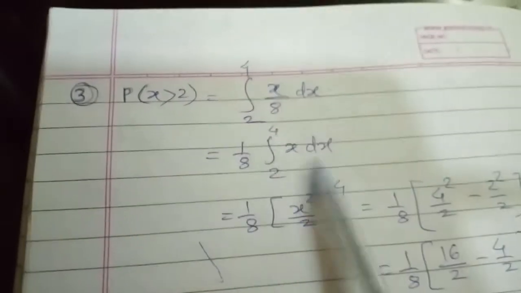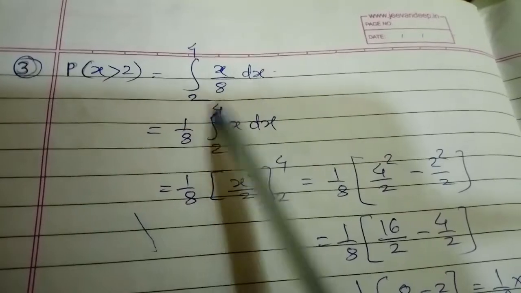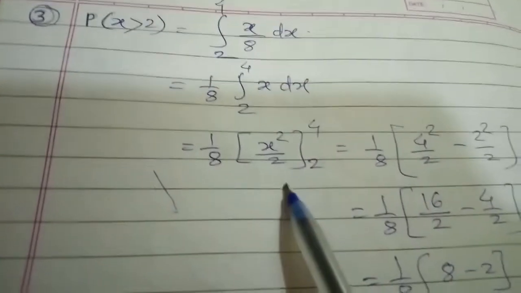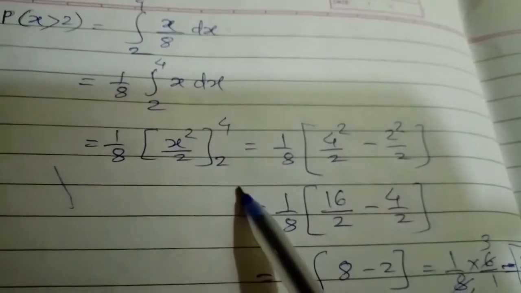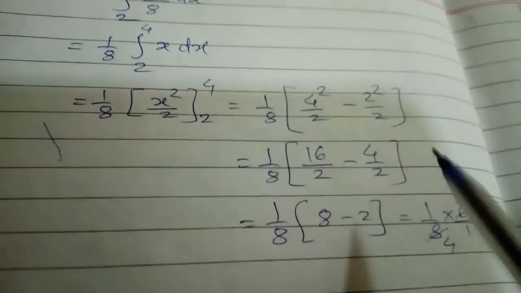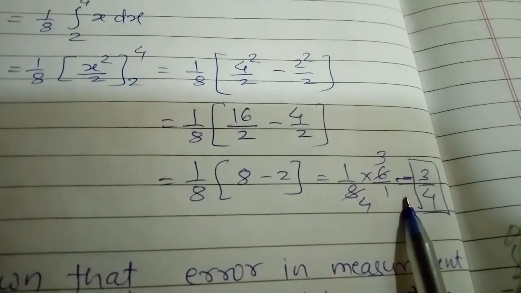Next, the third case in the same example: the probability where x is greater than 2. The upper limit in our example is given, that is 4, so here we have to write down the 4. Again the same function, we solve in a similar way. So here we get x square by 2. Again upper limit minus lower limit, so we get 4 square minus 2 square, and the constants are the same. So by solving all this we get 3 by 4. So this is the answer.